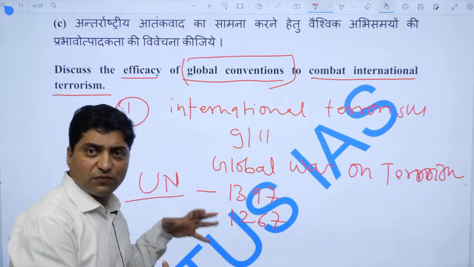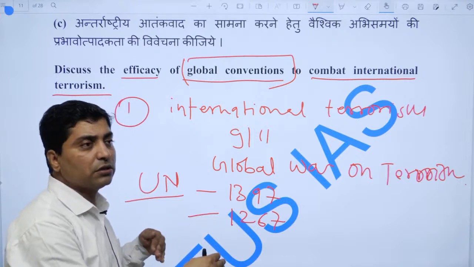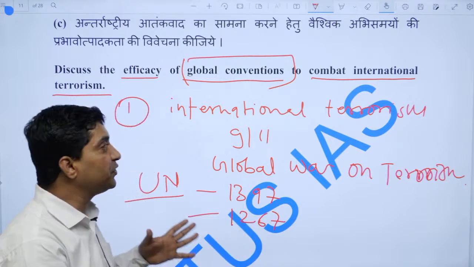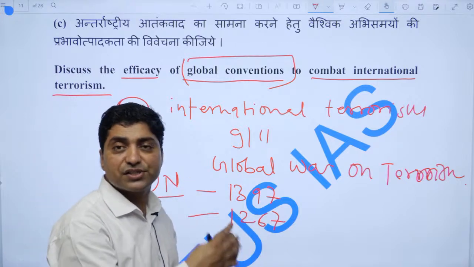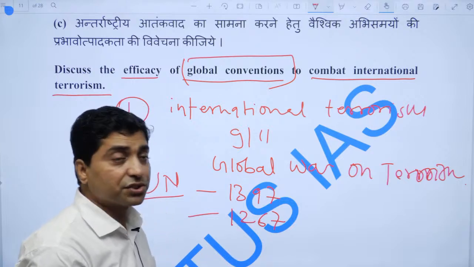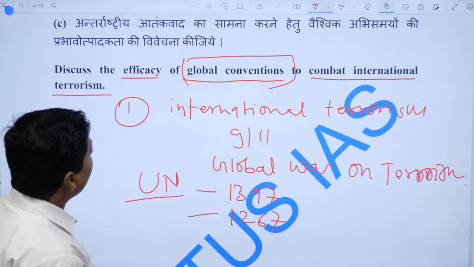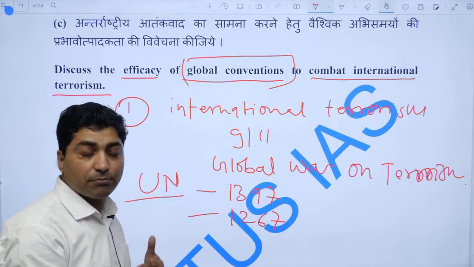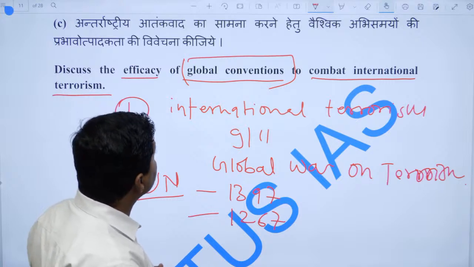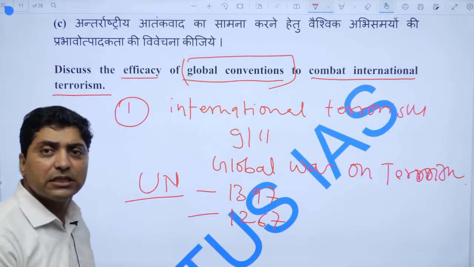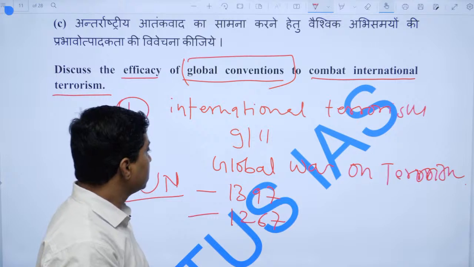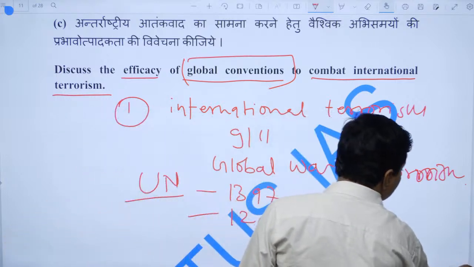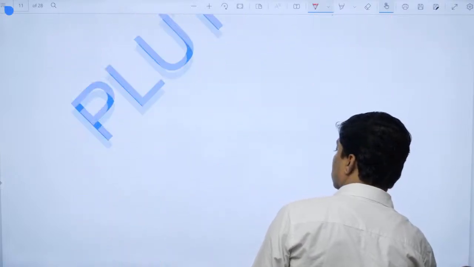So there is also contestation within the international community whether we should designate a particular organization as a terrorist organization. Of course, it was a good initiative, but it has failed to combat international terrorism, right. So one should talk like this, then come to the next question,